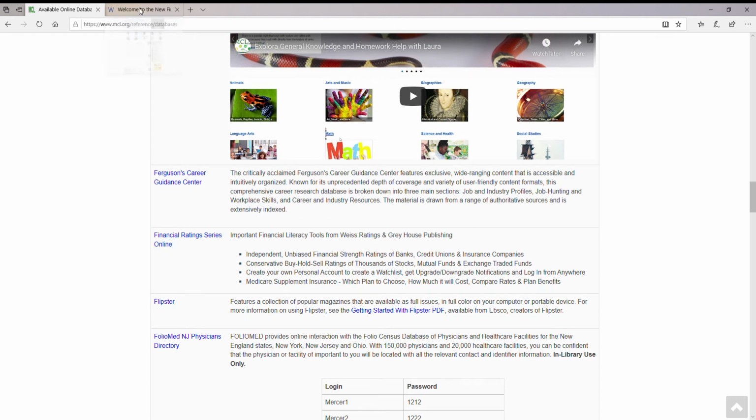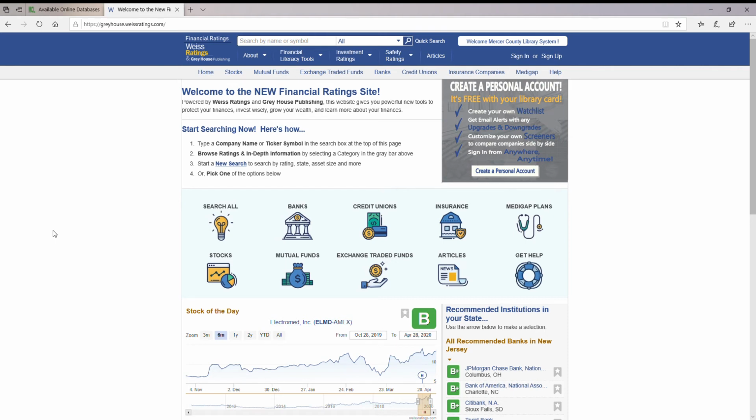So when you click on it, you'll be taken right to this particular page, which is the financial ratings by Weiss and Grey House Publishing. What you can do is you'll see on the right, it's telling us we are a member of the Mercer County Library System. So you've gone straight into the database. You have no need to log in at all at this point in order to use this particular product.